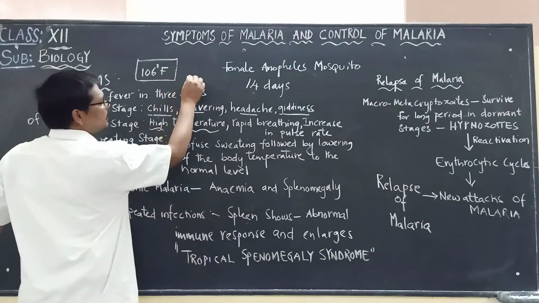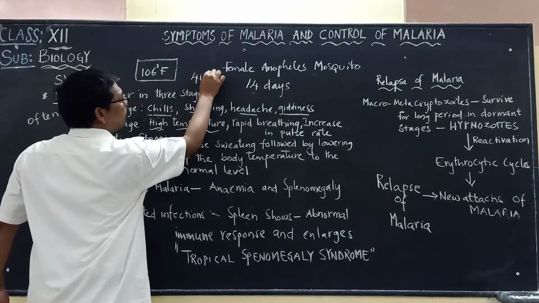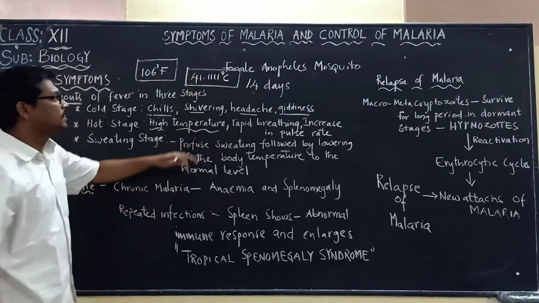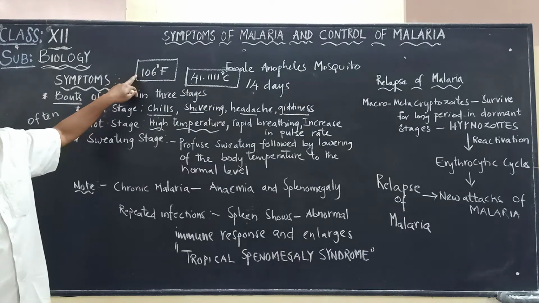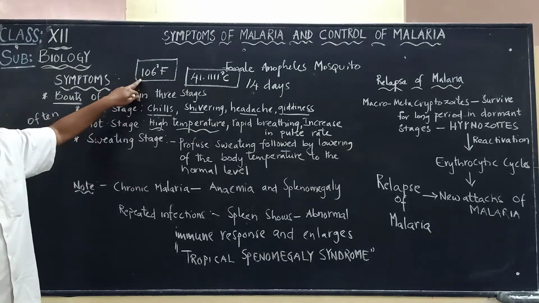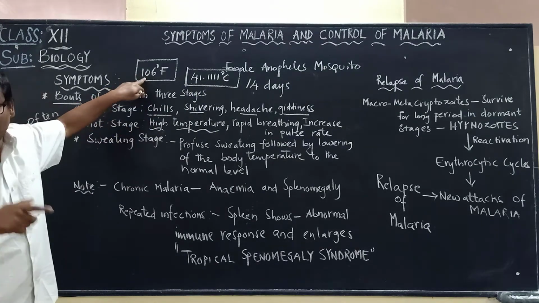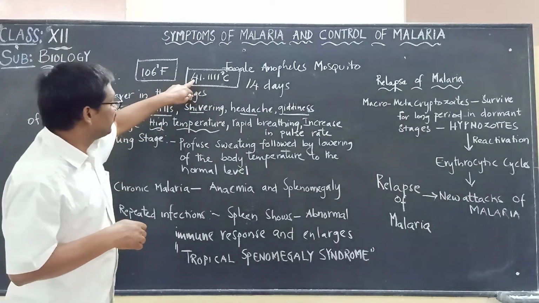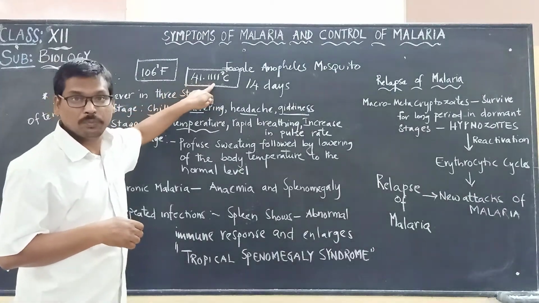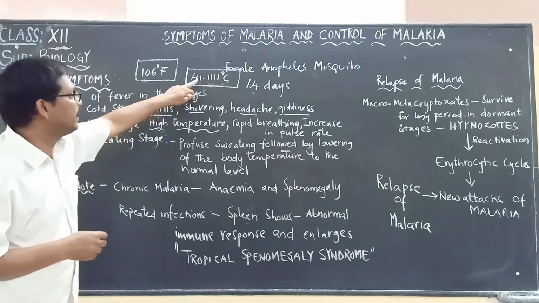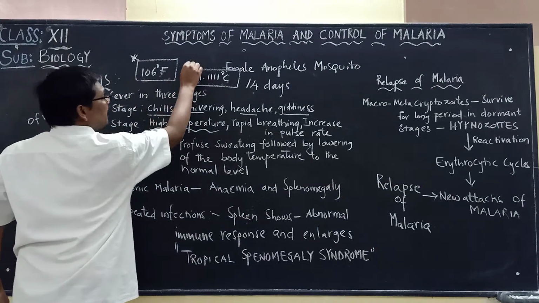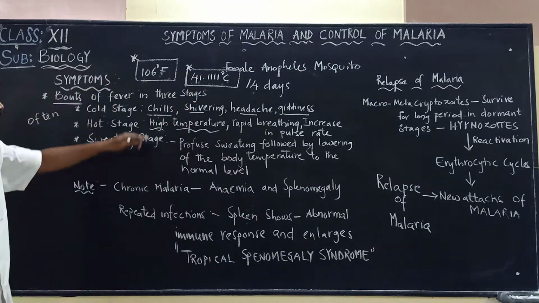In Celsius, it is 41.1111 degrees Celsius. So you have to remember the temperature now. In Fahrenheit, the temperature will rise to 106 Fahrenheit. If it is in Celsius, it is 41.1111 degrees Celsius. You have to make note of these 2 points, which are very important.